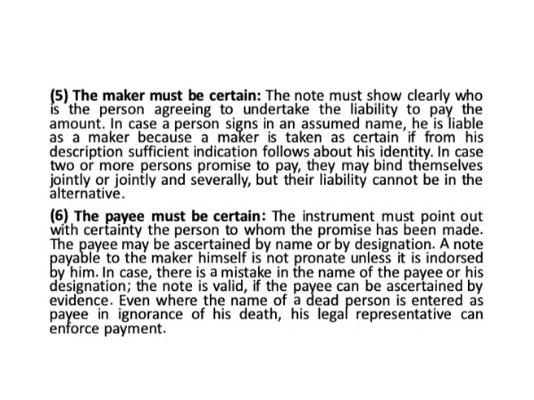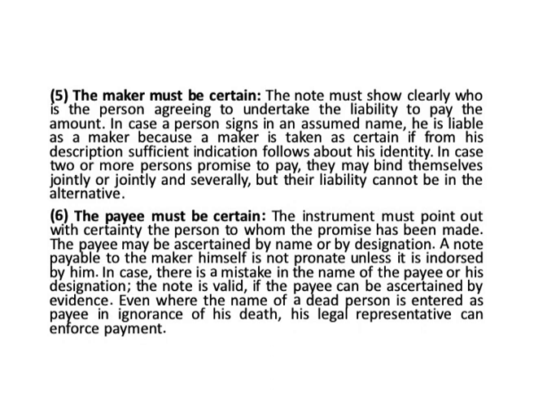The next essential element is not just the maker, but also the payee, the person who is to receive the money. Even the payee must be certain. The instrument must point out with certainty the person to whom the promise has been made. The payee must be ascertained by name or designation, and a note cannot be payable to the maker. It is only possible if it is endorsed by him.